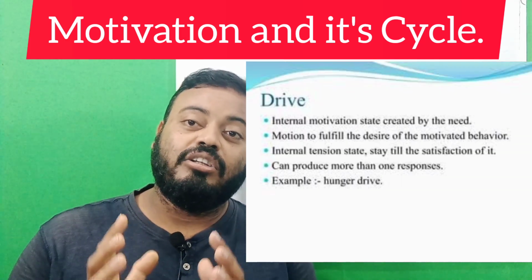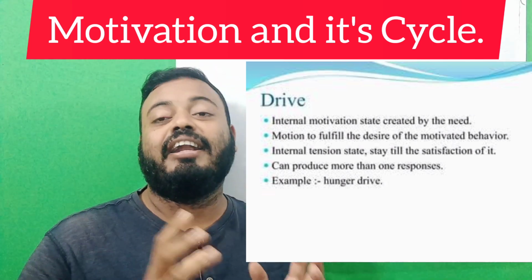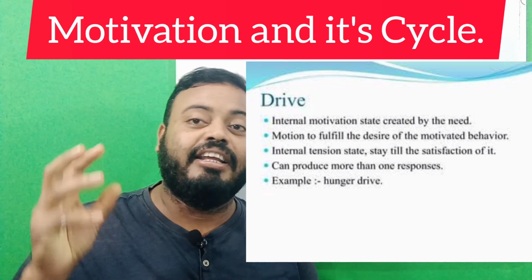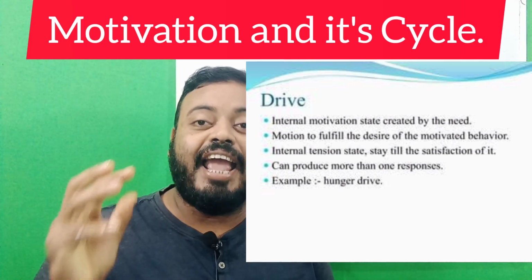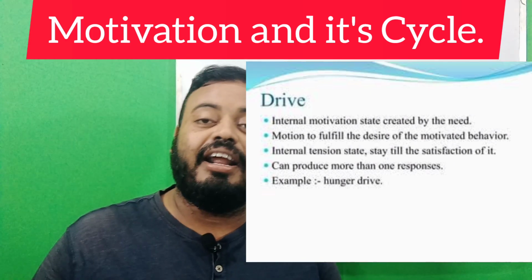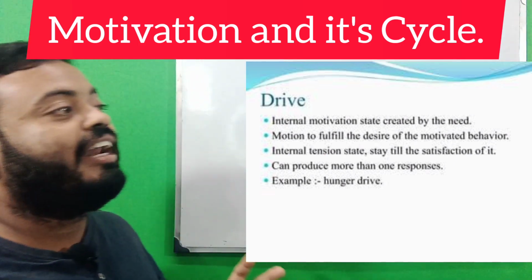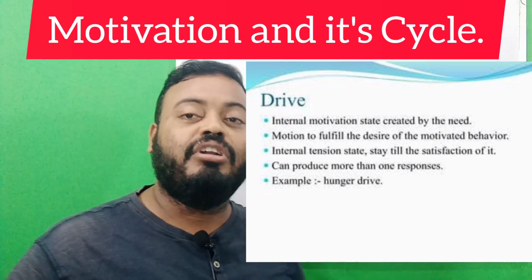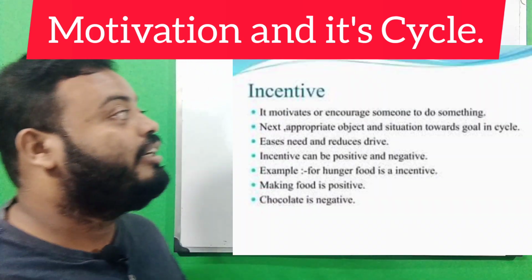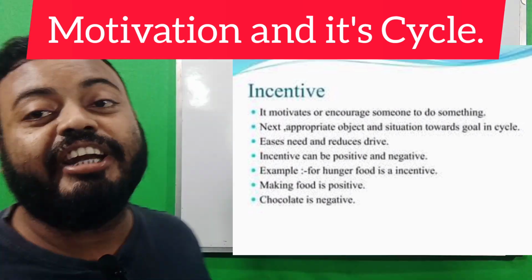Here his need is a cycle, and he acts to acquire this cycle, and this act is called the drive. He does all kinds of things, and if his drive is powerful, then he is able to get the cycle. Next, after the drive, comes goal-oriented behavior.